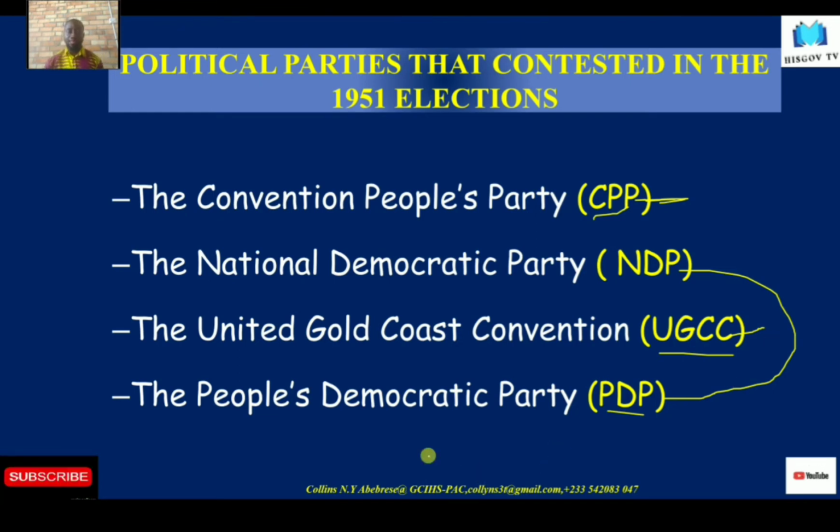Among these, the most famous would be the Convention's People's Party, the CPP, and the United Gold Coast Convention. These were the two famous parties, because in all our discussion, the first political party formed in the Gold Coast was the United Gold Coast Convention. And Nkrumah's popularity also made the CPP very, very popular. And so these four parties contested the election.